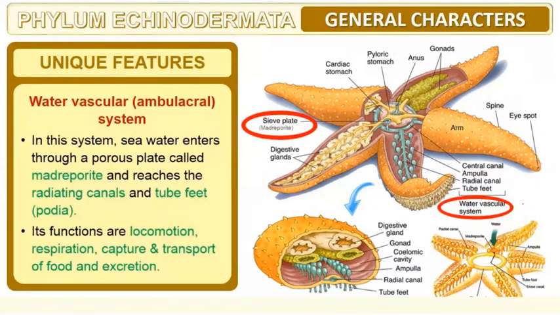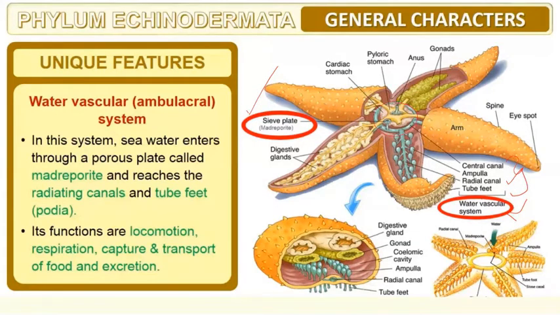Let's discuss the water vascular system, which is the ampullary system. In this system, water enters through a pore known as the madreporite, which is a sieve plate. Then it has a radial canal and a tube foot attached to it. Radial canal and tube foot make up the entire water vascular system.